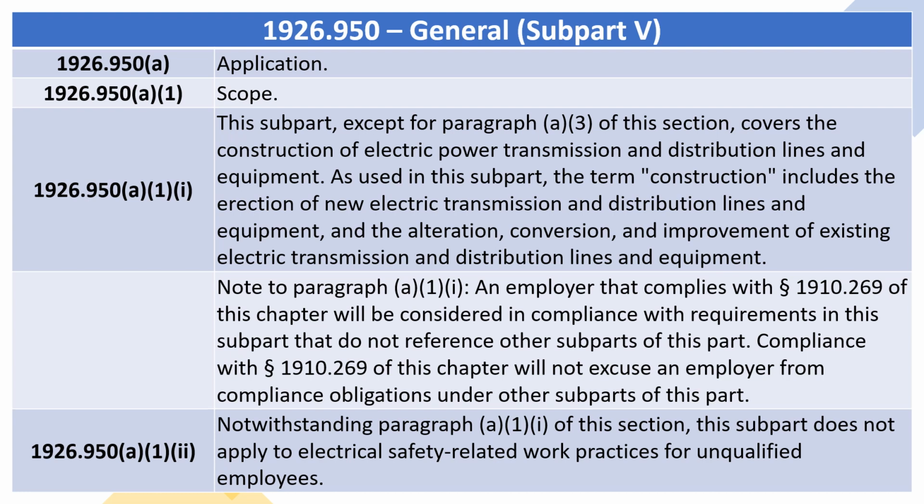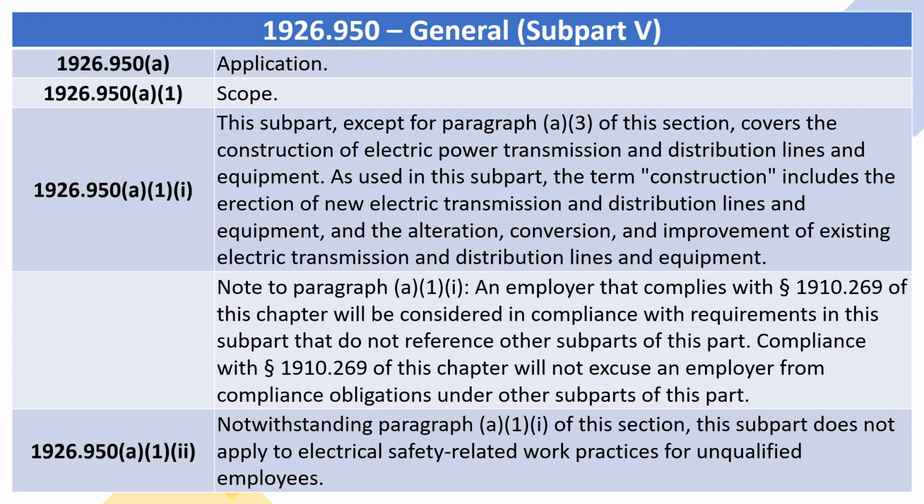This subpart, except for paragraph (a)(3) of this section, covers the construction of electric power transmission and distribution lines and equipment. As used in this subpart, the term construction includes the erection of new electric transmission and distribution lines and equipment, and the alteration, conversion, and improvement of existing electric transmission and distribution lines and equipment.